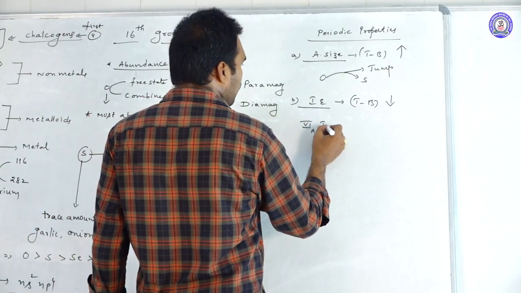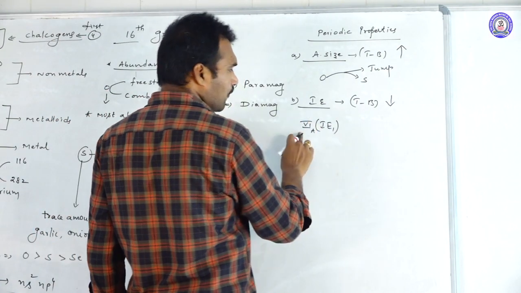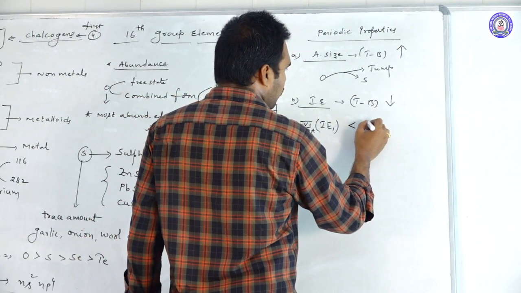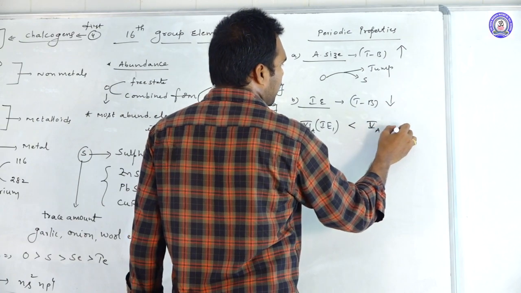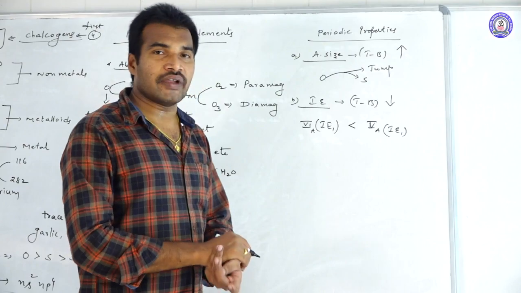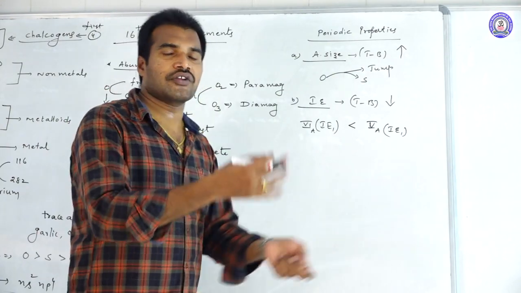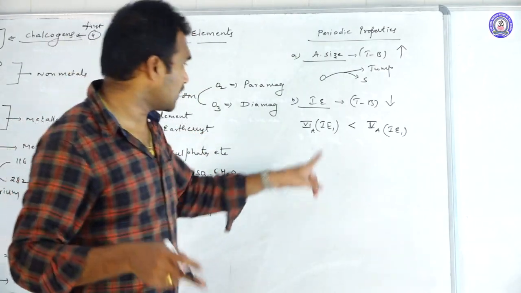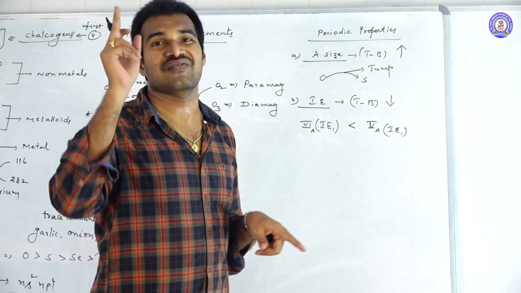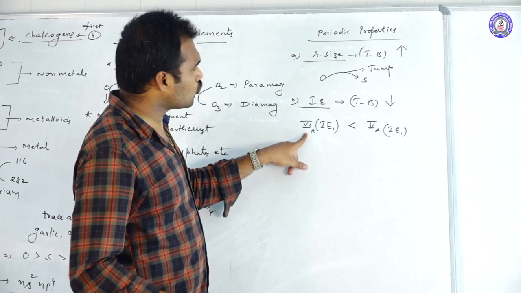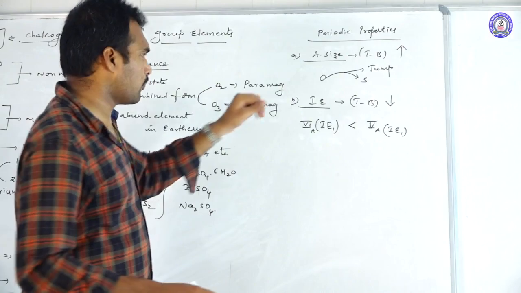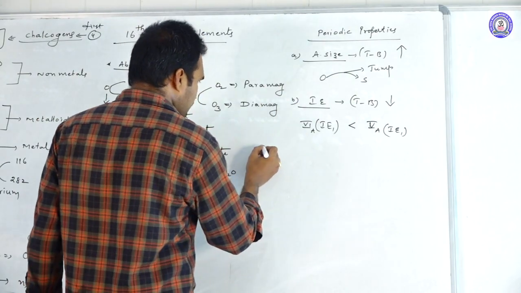So the IE1 value of group 16 elements is lesser than the IE1 value of group 15 elements. But when you compare IE2, it is reversed, because after removing the first electron it gets the stable configuration ns2np3, and removing an electron from that is very difficult. That is why IE2 of group 16 is greater than IE2 of group 15 elements.